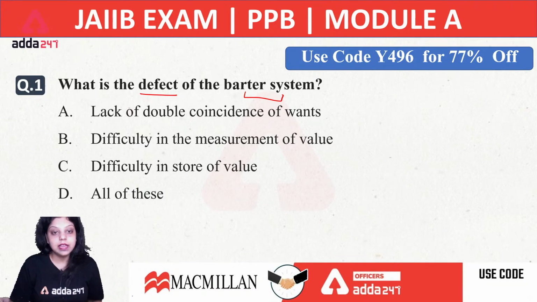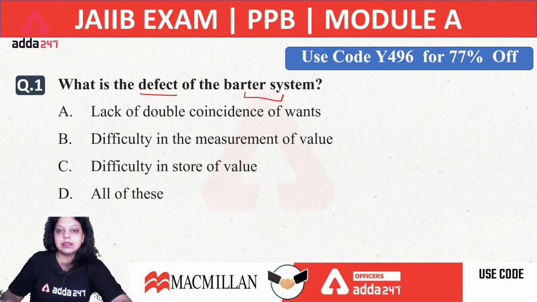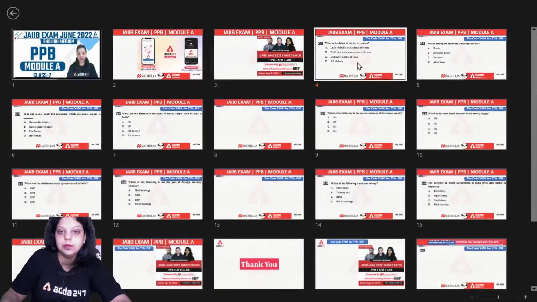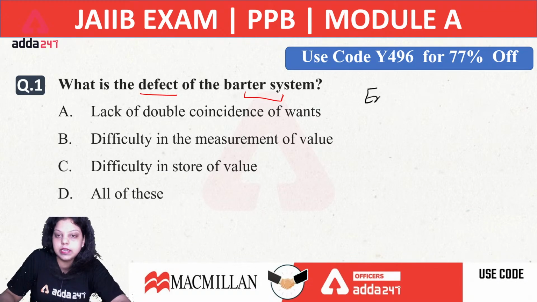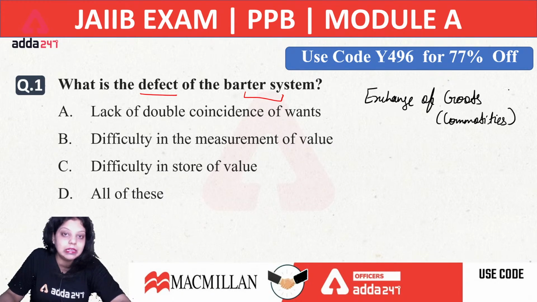Kedar is saying D, that is all of these. We are asking about the defect of the barter system. Now what is barter system? Let's understand about the barter system. In barter system, the people are exchanging their commodities. Exchange of goods, or we can say commodities, that is known as your barter system.